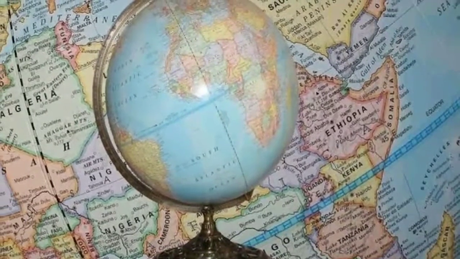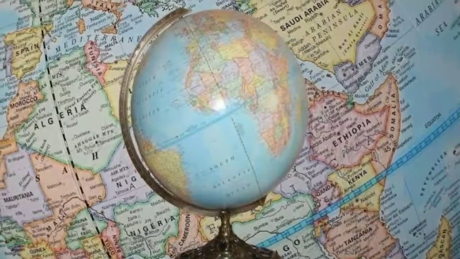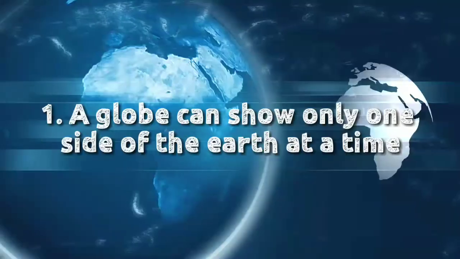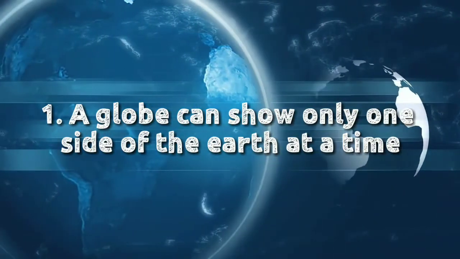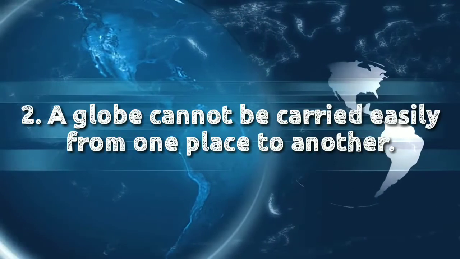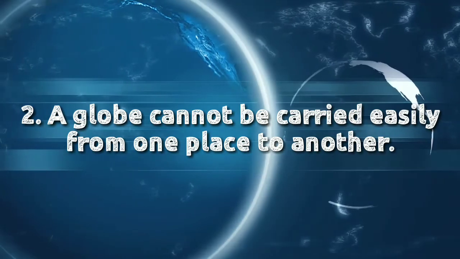Both maps and the globe are very useful to us, but both of them have some disadvantages. Let's see. A globe can show only one side of the Earth at one time. Then again, a globe cannot be carried easily from one place to another.